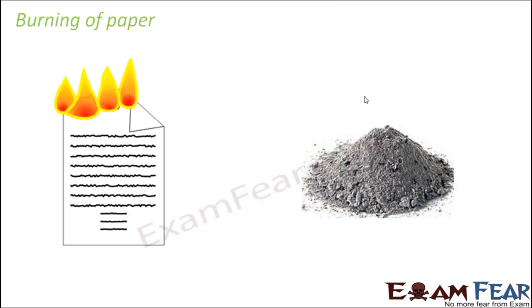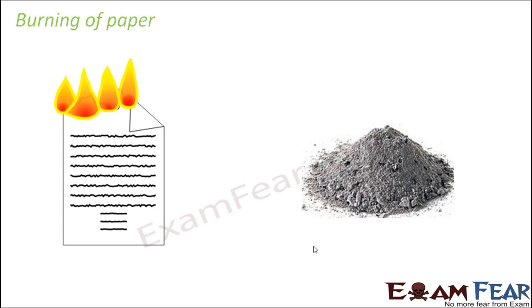So let's look at the next example, that is burning of paper. This is again a very common example which we come across in our day-to-day life, and we will see how this is a chemical change. When we burn a paper, all that we get is ash. Here you see that the physical appearance definitely changes because we are getting a new substance altogether. When you look at the composition, paper is made up of polysaccharides. The chemical composition of ash is also made up of some complex type of polysaccharides, but their chemical composition is not the same.